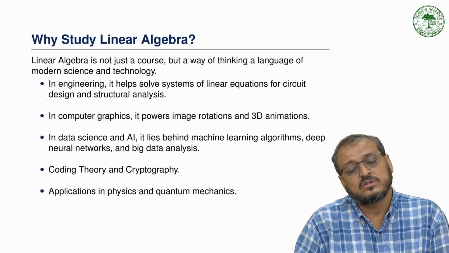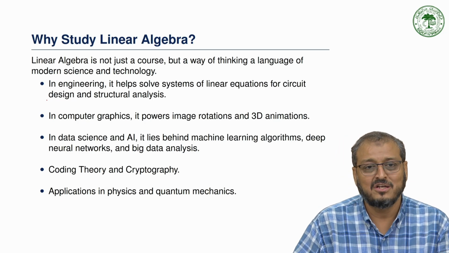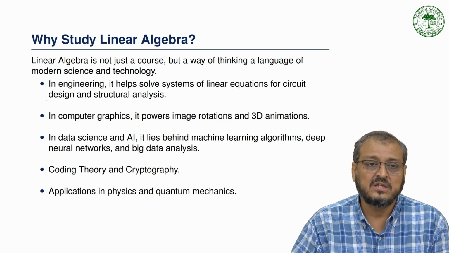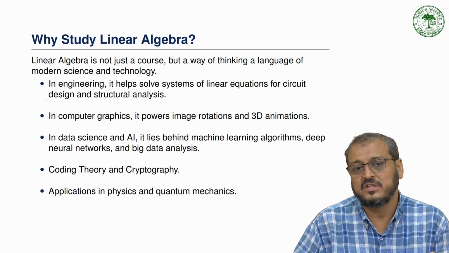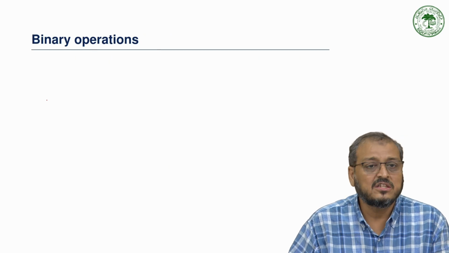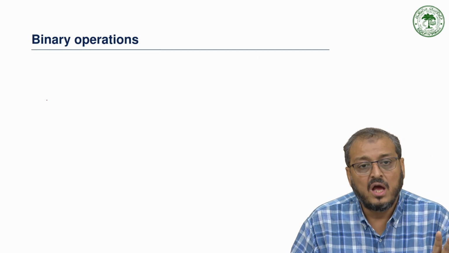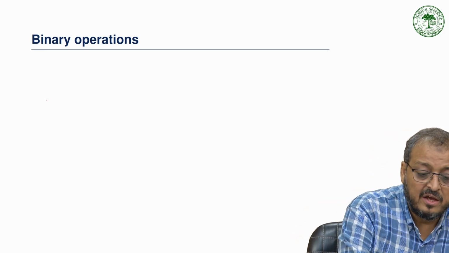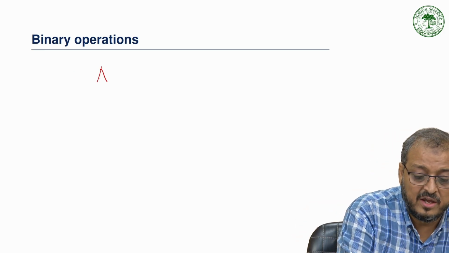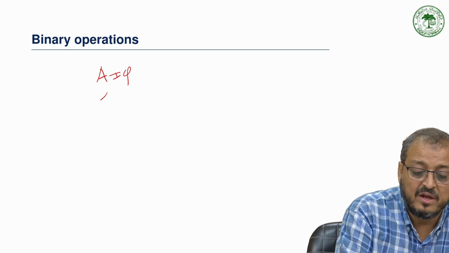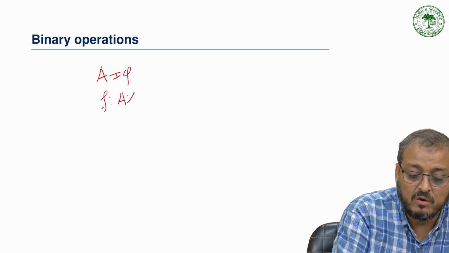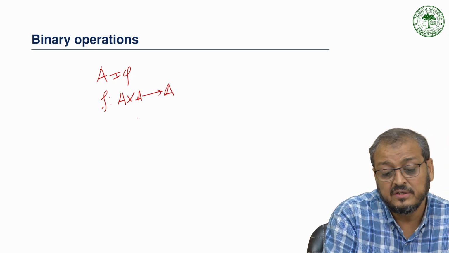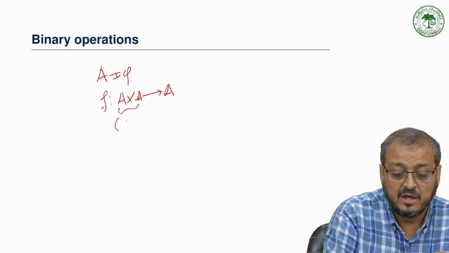So let's begin. Linear algebra has algebra and linearity conditions. We start with the very basic thing for our subject, which is an operation. So we start with a binary operation. We can simply say that we have any non-empty set, for example, A is any non-empty set. We have a function from A cross A to A.